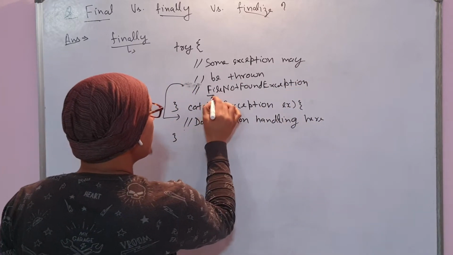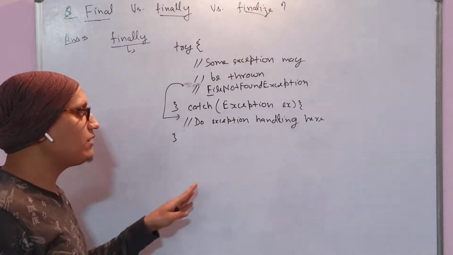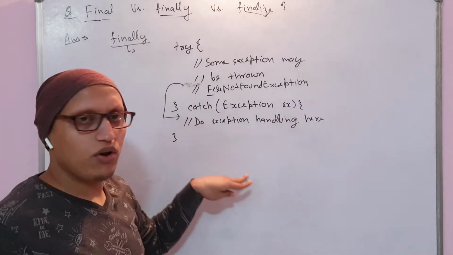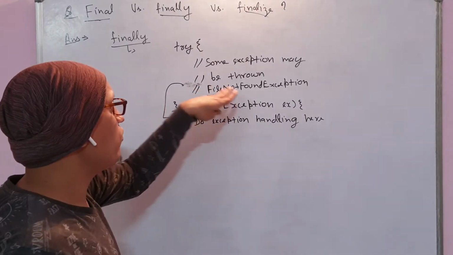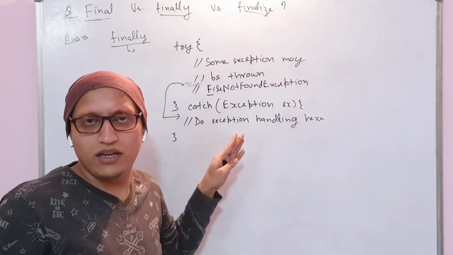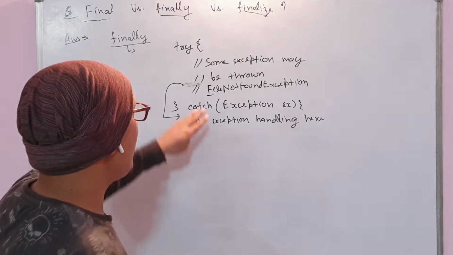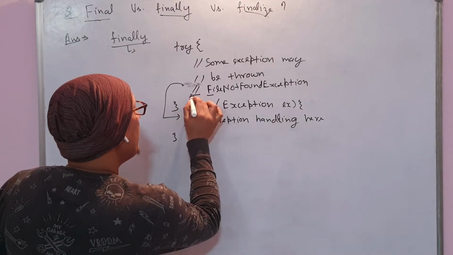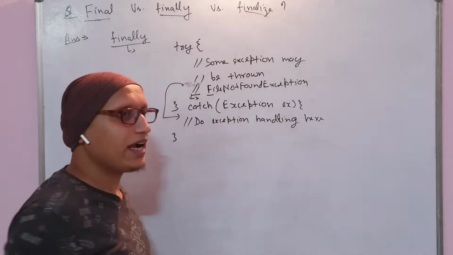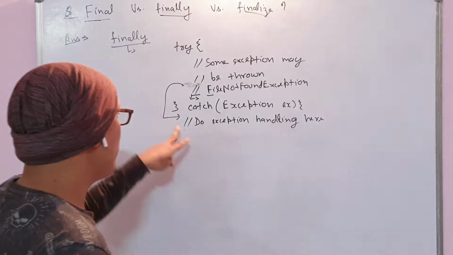As soon as the exception comes, it will come to the catch block. Suppose the file not found exception occurred just because the file was not found on the system. In that case, you do not proceed ahead in this try block for any statement execution. You will directly come here.